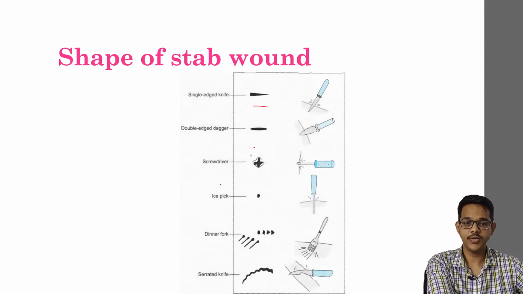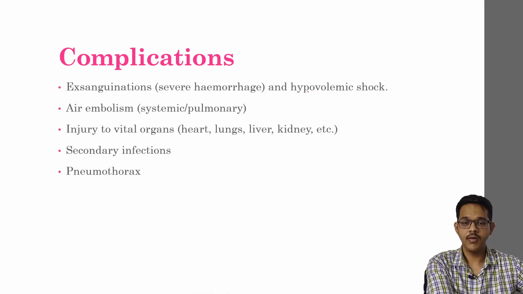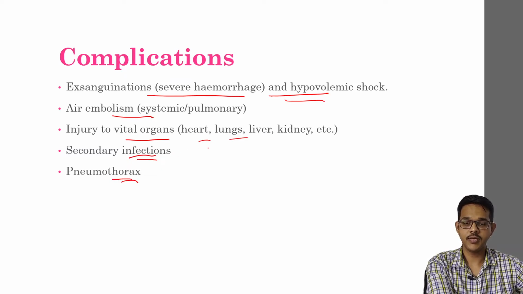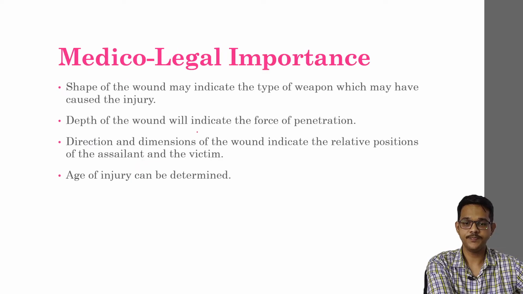Different shapes are produced by different types of weapon. Complications of stab wounds: there may be severe hemorrhage and the person may die because of hypovolemic shock. There may be air embolism, or systemic or pulmonary embolism. There may be injury to vital organs like the heart, lungs, liver, or kidney. If the person survives, there may be secondary infections. There may be pneumothorax if the person survives, and sometimes infection of the chest organs. So these are a few complications of stab injuries.